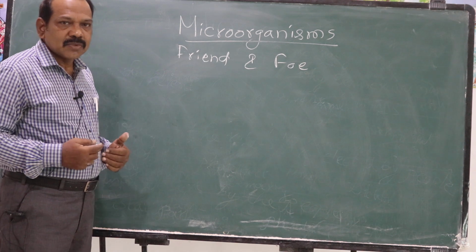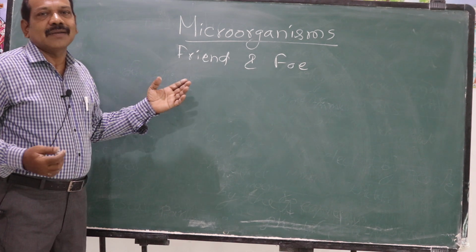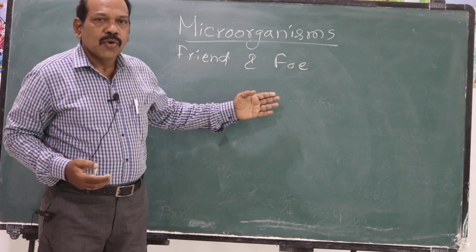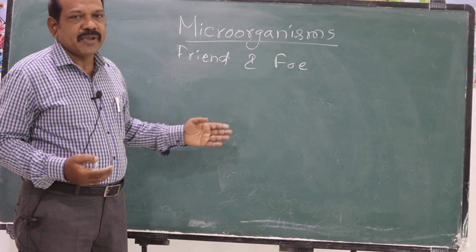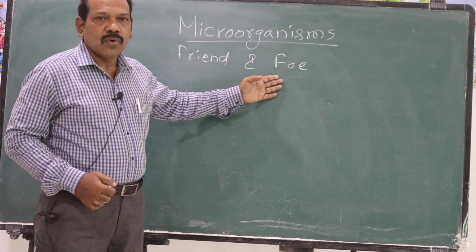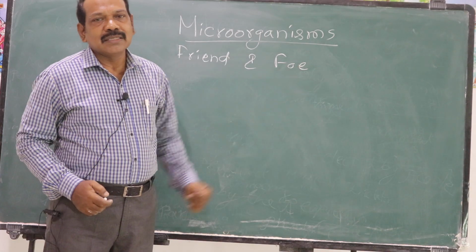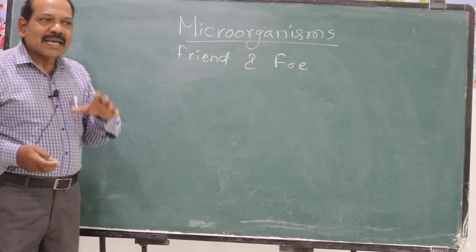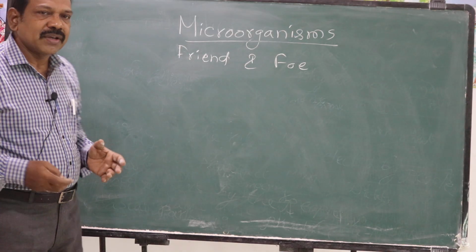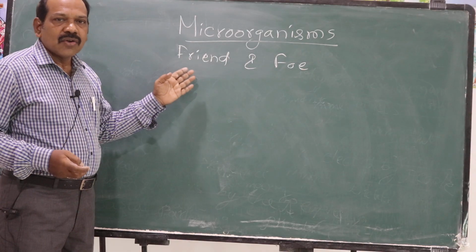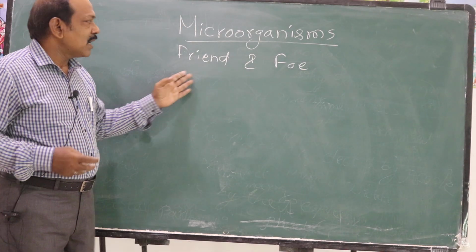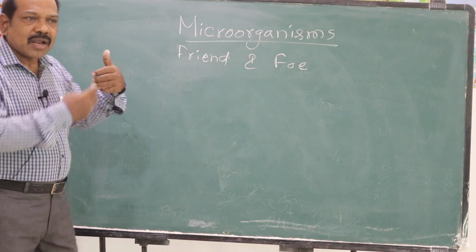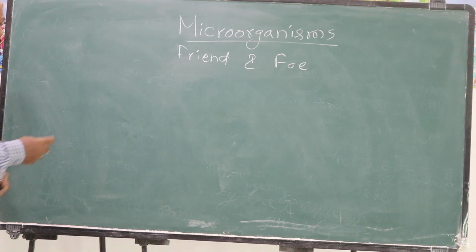So there are microorganisms which are useful to human beings and animals and plants, which are called friendly microorganisms. And there are some microorganisms which are harmful, which cause diseases in human beings, plants and animals. They are called foe, or enemies, or harmful microorganisms. So what are these different types of microorganisms? Based on their good or bad effect, microorganisms are broadly classified as friendly or useful microorganisms, and harmful microorganisms, that is foe. Apart from this, microorganisms are broadly categorized into 4 groups.